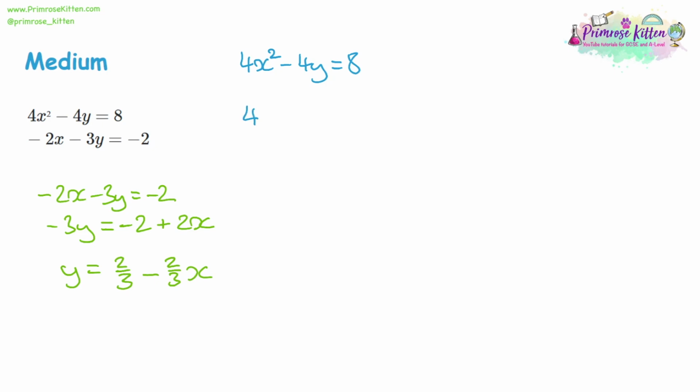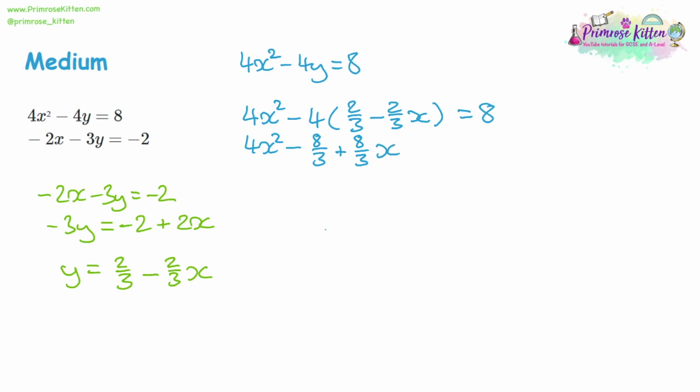So let's substitute that in. 4x squared minus 4 lots of our 2/3 minus 2/3 x. That's all equal to 8. So now let's expand the brackets. So our 4x squared, take away 4 times 2 is 8. That'll be 8/3. -4 times a -2/3 x will give us a positive 8. That'll be positive 8/3 x, all equal to 8.